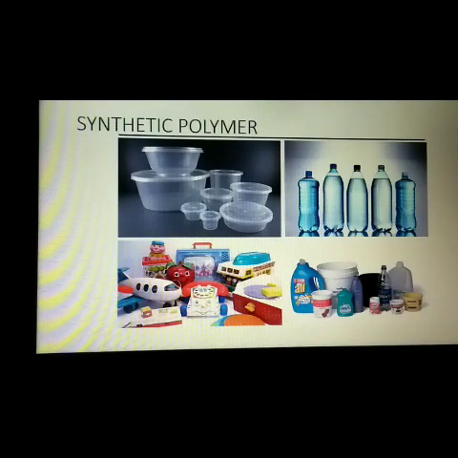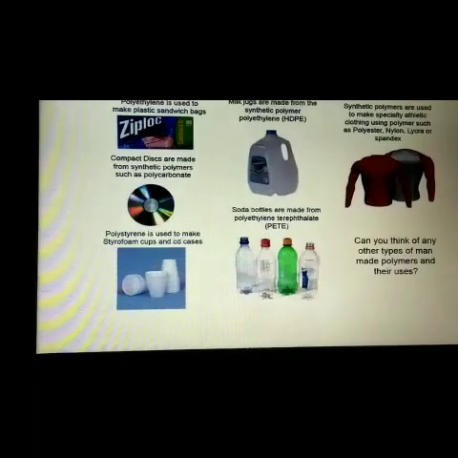They are man-made polymers produced by using raw materials from petroleum oil and gas. Plastics are synthetic polymers. When oils and gases are processed to make petrol, ethylene and propylene monomers are removed as byproducts. So they are the artificial polymers.